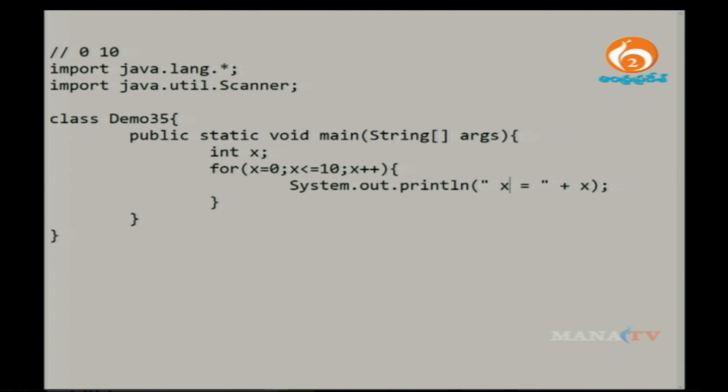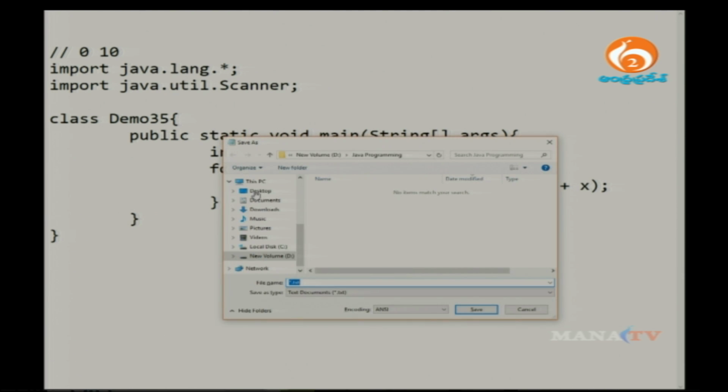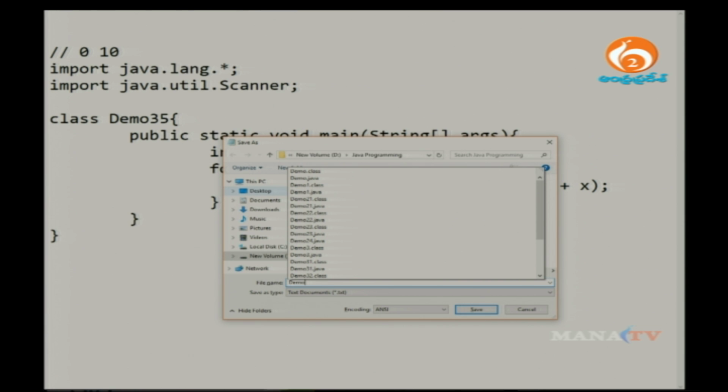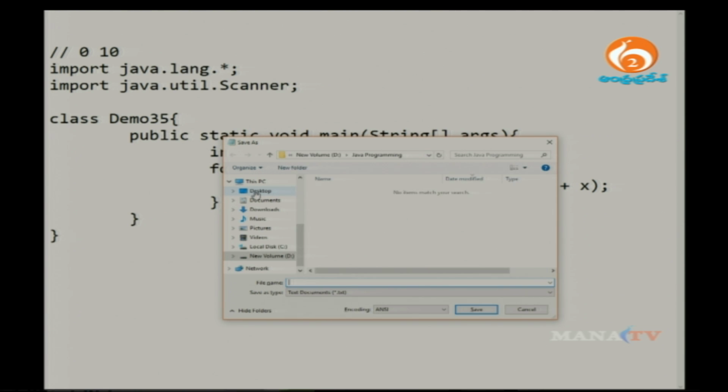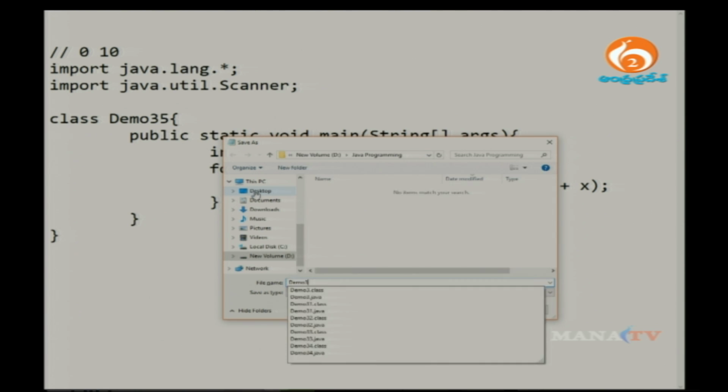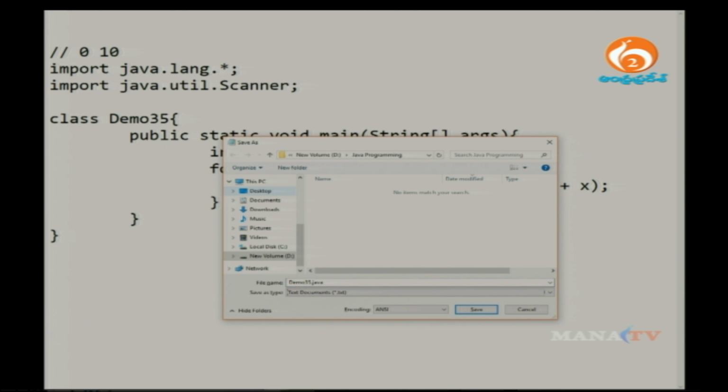So what will happen with this example? Let me show you. Save the program as demo35.java, because the extension of a Java program is .java.